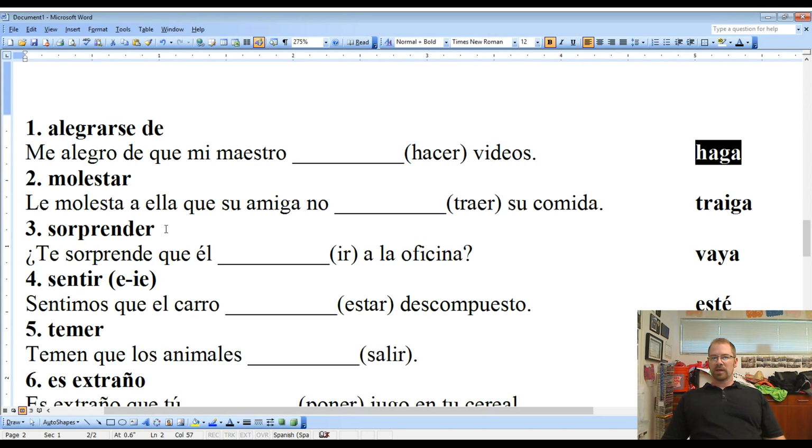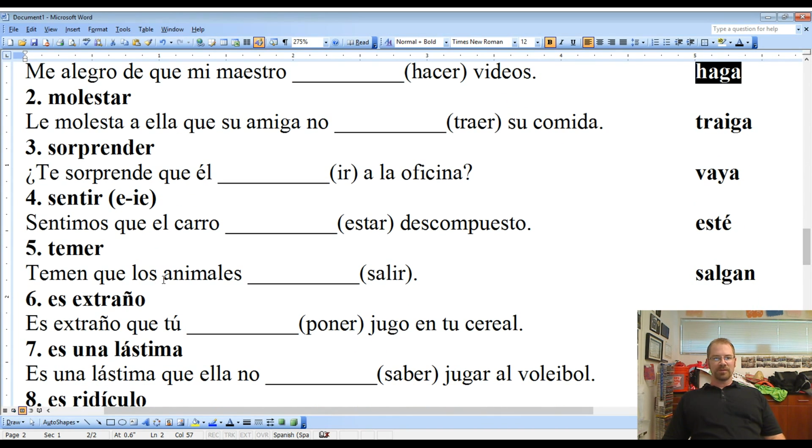Dos, le molesta que ella, let me start over here. Le molesta a ella que su amigo, I'm killing myself. Le molesta a ella que su amiga no traiga su comida. It bothers her that her friend doesn't bring food. Tres, te sorprende que él vaya a la oficina. Does it surprise you that he's going to the office?